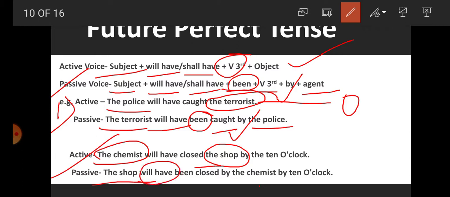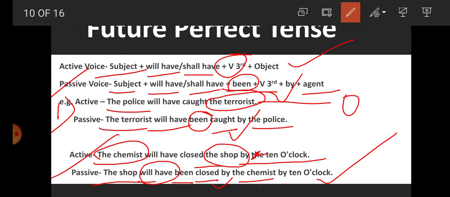And then after the word been, closed is V3, right? Closed. Then after the preposition by, and by whom? By the chemist. And the time is written here, by 10 o'clock. So student, what will be the passive? The shop will have been closed by the chemist by 10 o'clock.